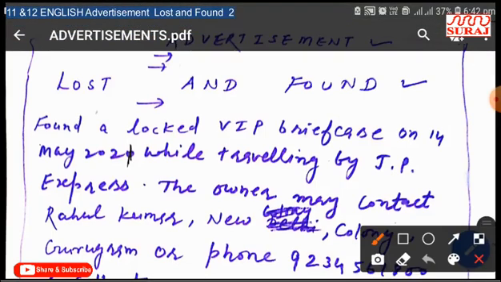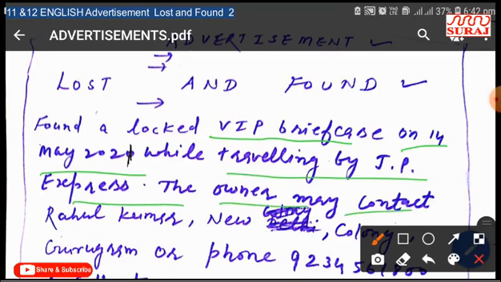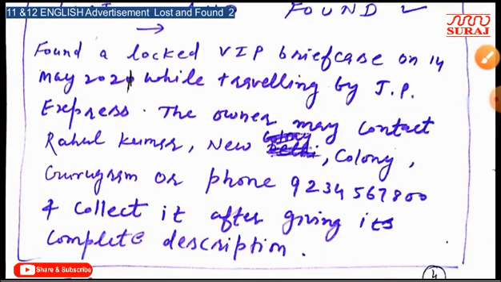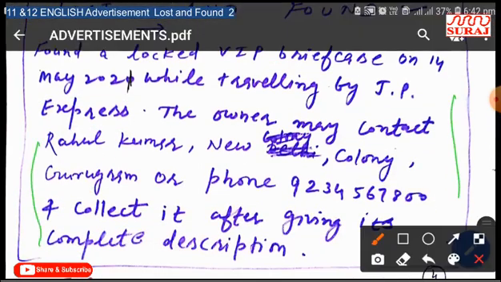After that, you should give all relevant information regarding the question. And after giving all relevant information regarding the question, you should write the name of the writer at the end of the content, and after completion of the content, you should make a box.